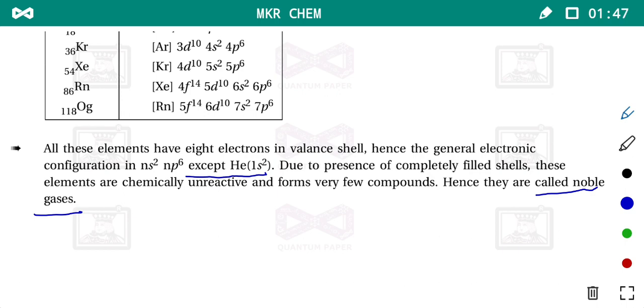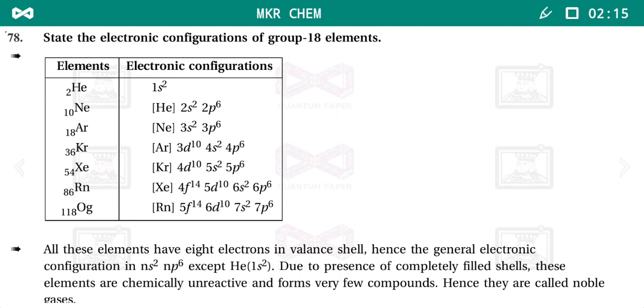And majority elements, due to the completely filled shells, are chemically unreactive. But in the 21st century, some chemistry of group number 18 of xenon is known. So very few compounds we have to study. It is a very small group. Okay, so write down electronic configuration and information regarding this. And now let us move to the occurrence of group number 18.